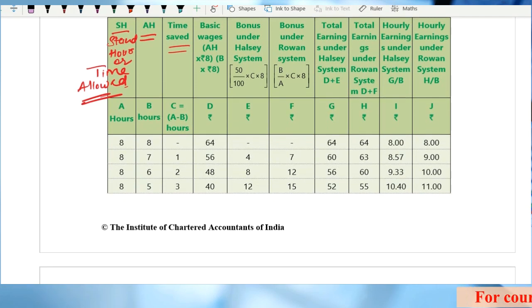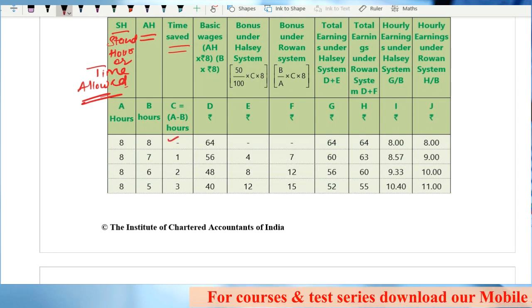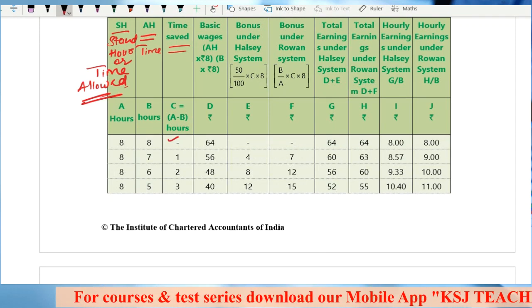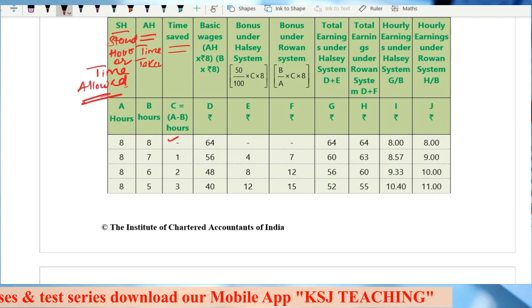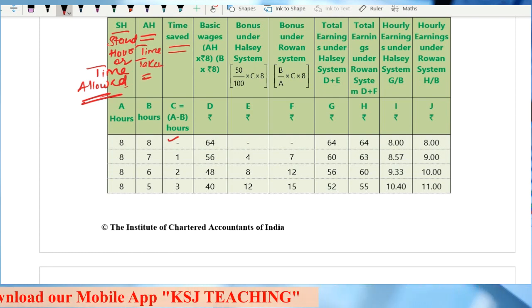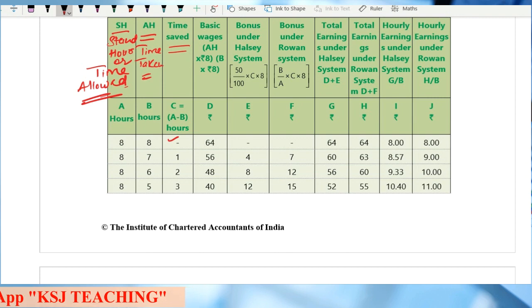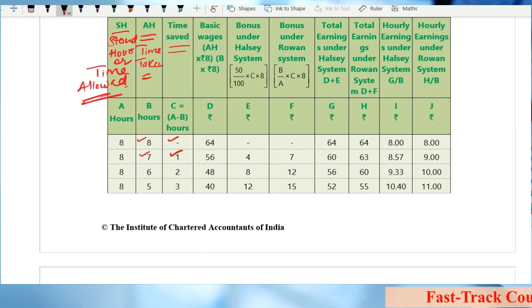If the time saved is 0, then the actual time taken is 8 hours. If the time saved is 1, then the actual time will be 7 hours.